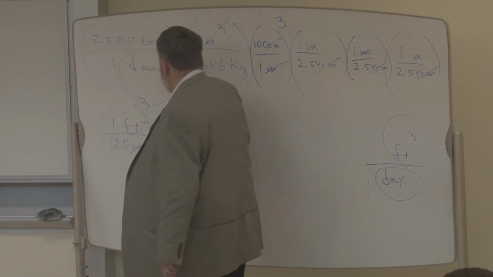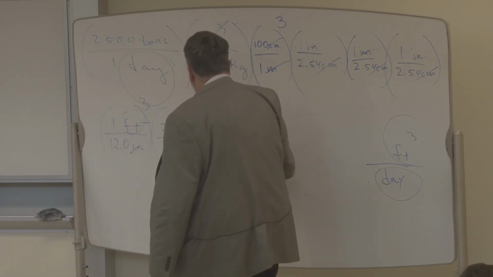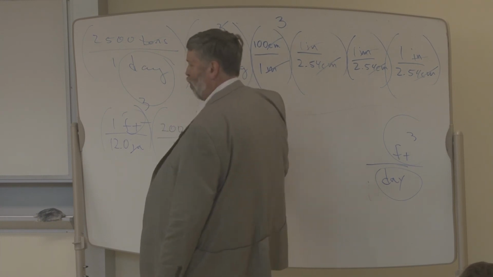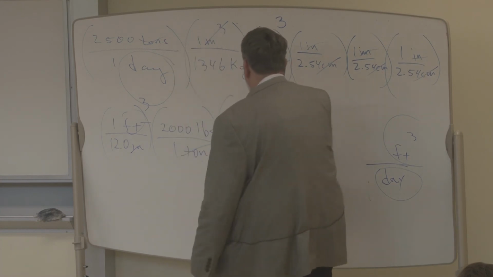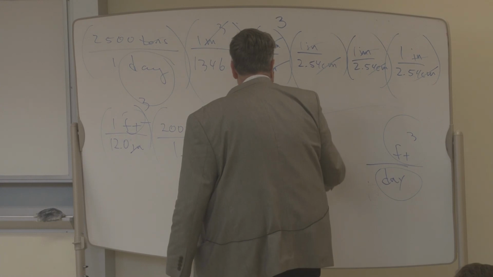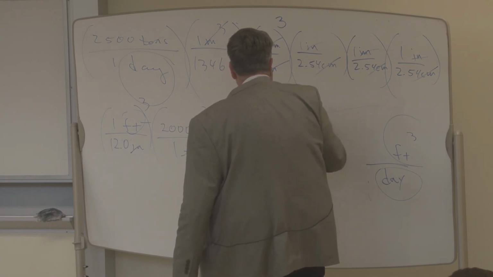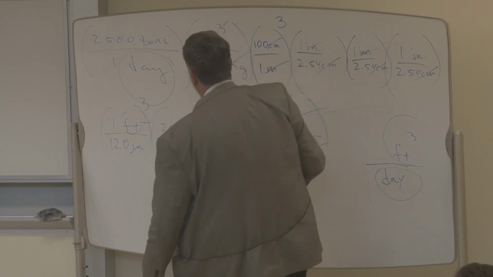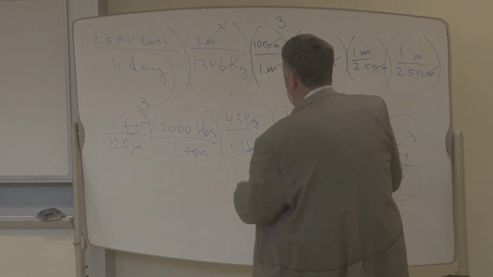Tons cancel tons. 1 pound, 454 grams. I could cheat and say 0.454 kilograms, but I won't. And 1,000 grams is a kilogram. So grams cancel grams, kilograms cancel kilograms. And lo and behold, I got feet cubed per day.